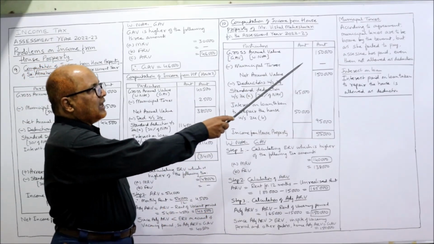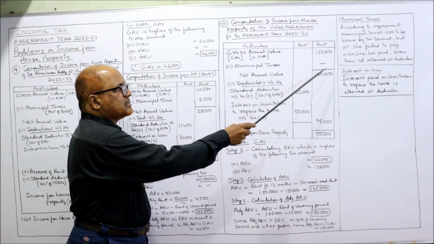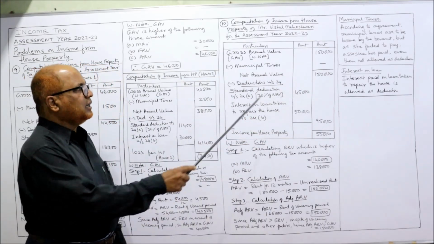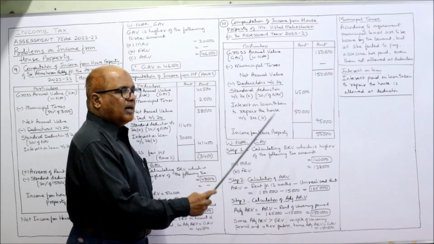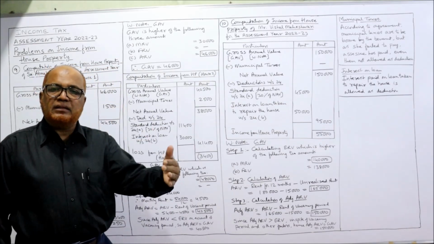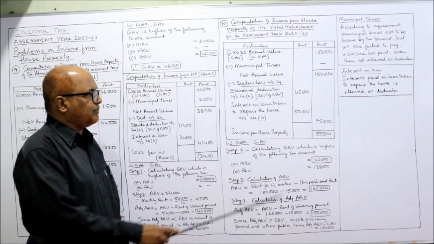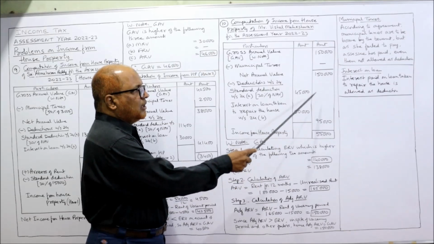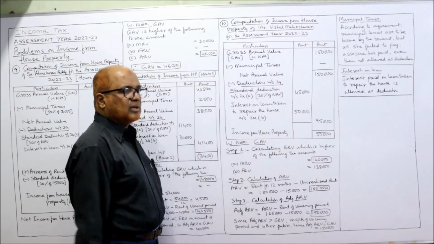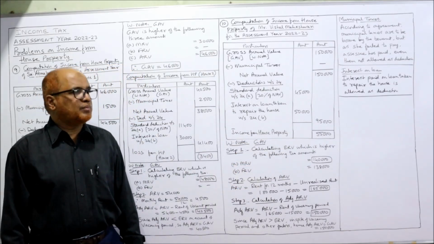So here GAV 1,50,000. No deduction for municipal taxes. NAV 1,50,000. 30% of NAV 45,000. Interest paid on loan taken to repair the house. It is allowed as deduction. 50,000. Total 95. So 150 minus 95, 55,000 is the income from house property.